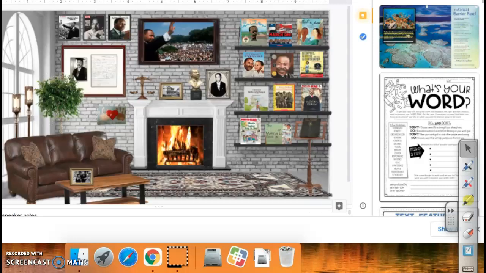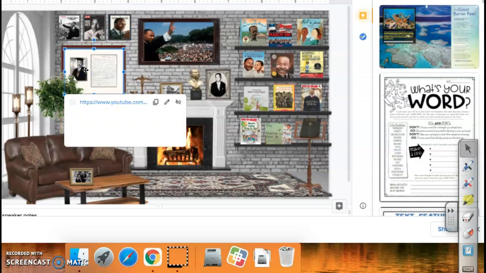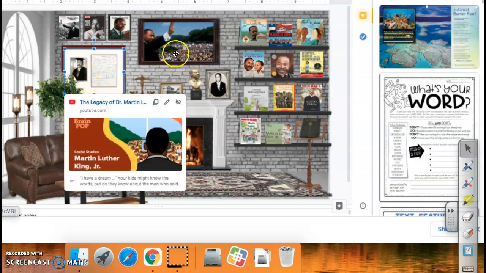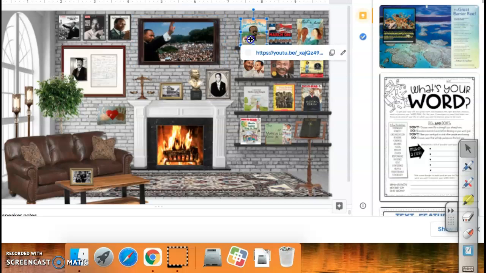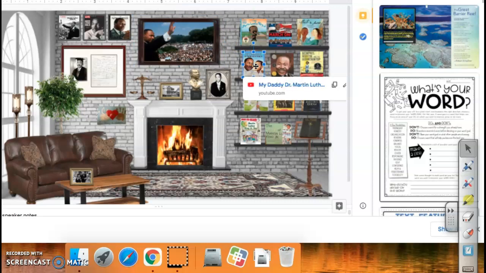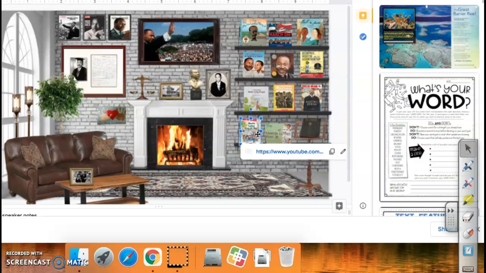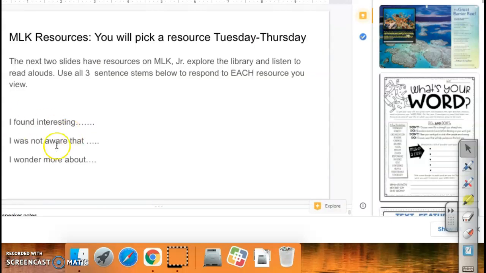These are the resources. If you notice, there are pictures here. When you click on them, notice that they will give you links. These links are going to give you videos, maybe books that you can listen to and read. These are the activities that you can choose from. So each one of these has different books. You can pick from there and then use these sentence stems to respond.